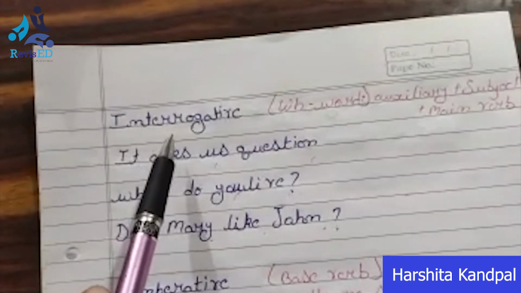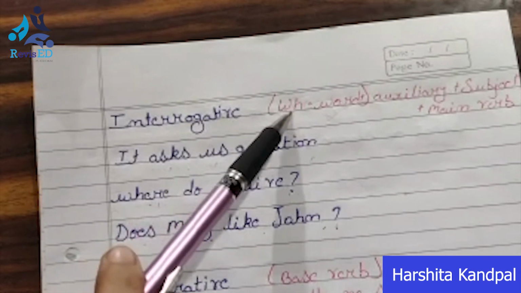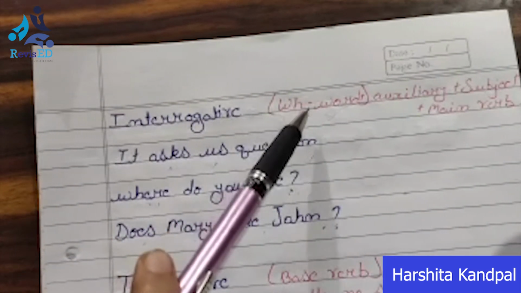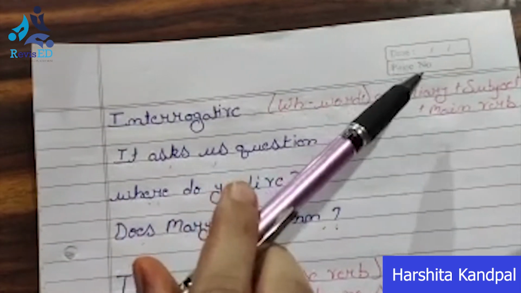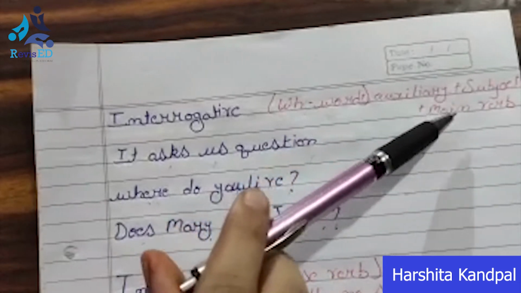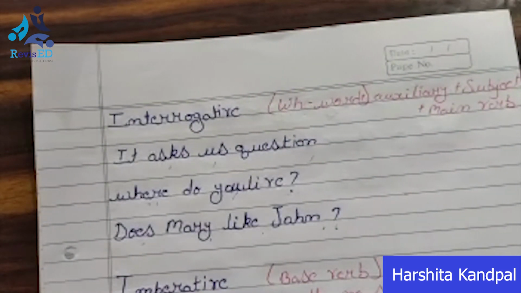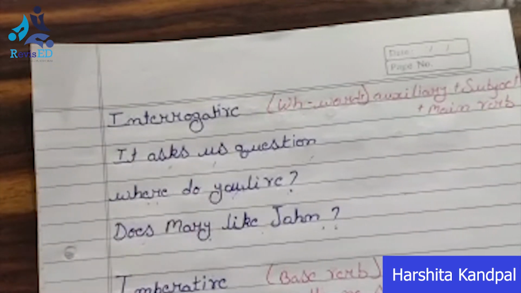Coming to the second kind, interrogative. The structure of an interrogative sentence is WH word, that is your WH words like why, when, where, plus auxiliary, that is your helping verb is, am, are, plus subject plus main verb. It asks us a question. As I already told you, interrogative sentences will always deal with your question sentence.